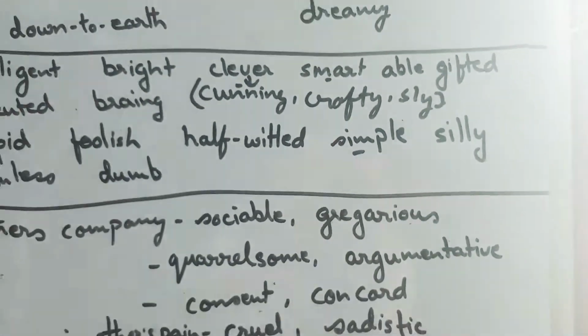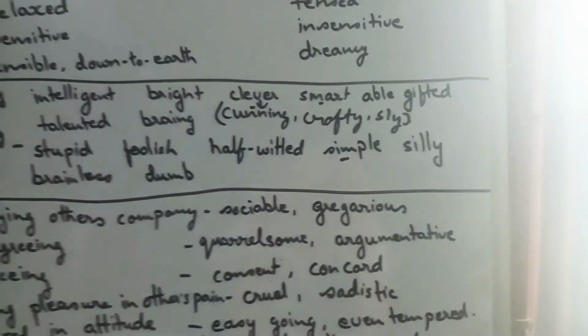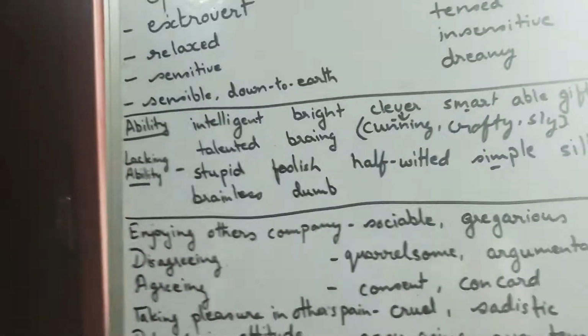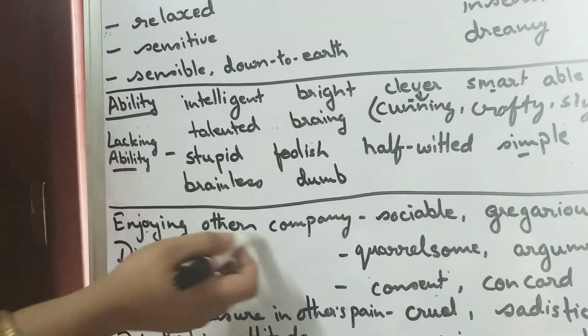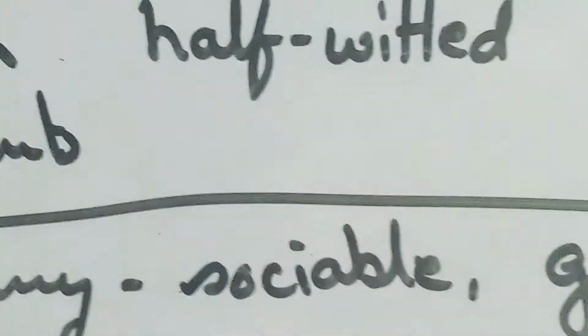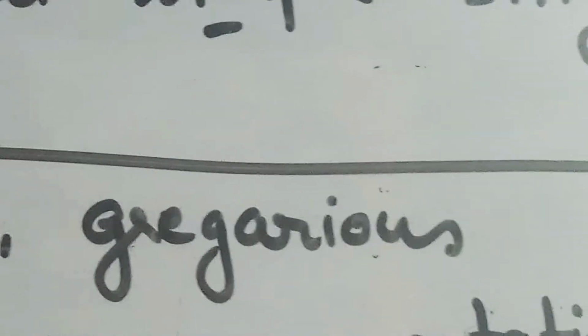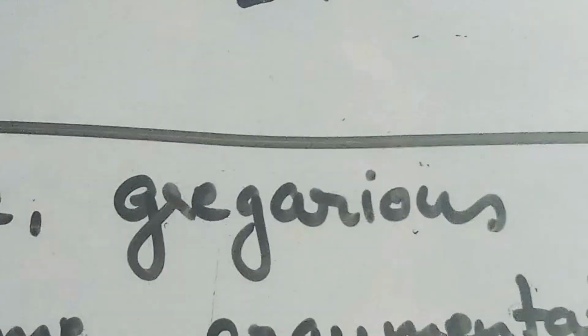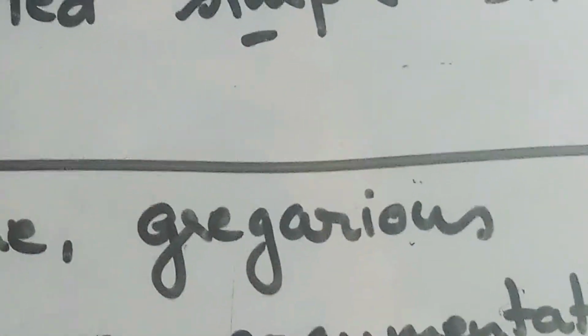Now there are a few words which come to us when we are talking about the attitude which we have towards others, which we think we have our attitude when we enjoy the company. That person is quite sociable. You don't feel hesitant to go and approach him because he's quite sociable. And another synonym to that is gregarious. Gregarious is something again quite sociable, welcoming, very friendly, that means.